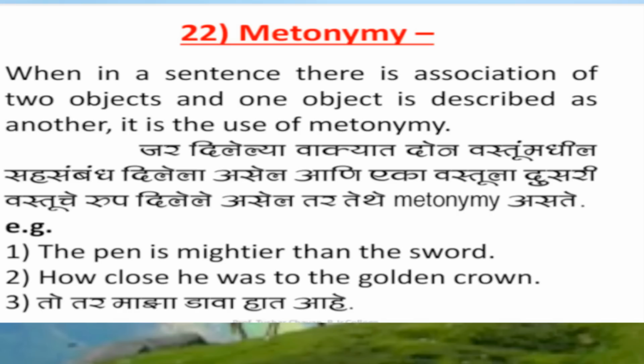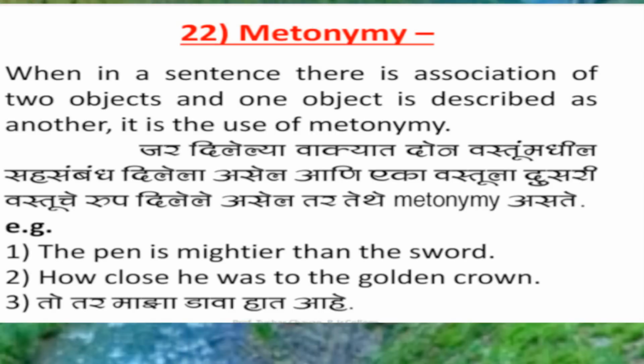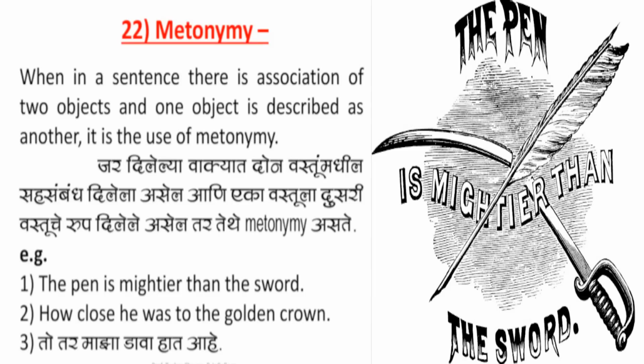The next figure of speech is metonymy. When in a sentence there is association of two objects and one object is described as another, it is the use of metonymy. For example, the pen is mightier than the sword. In this given example, the pen and the sword are two different objects which are associated with each other, but the pen is described as the sword. So we can say in this given example the figure of speech metonymy is used.